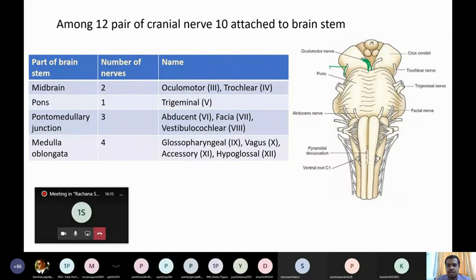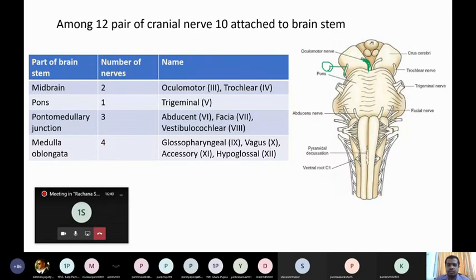This you should remember. In viva, this can be asked: which is the nerve which takes origin from the posterior surface of the brainstem or midbrain? That is the trochlear nerve. So there are two nerves which are attached to the midbrain. They are the oculomotor, which is the third cranial nerve, and the trochlear, which is the fourth cranial nerve.